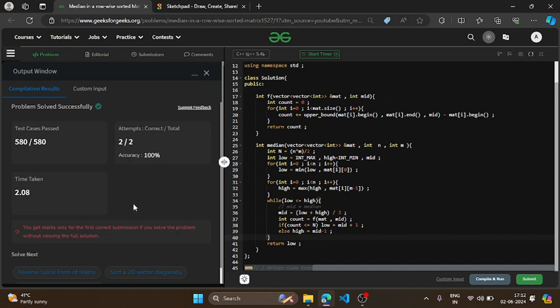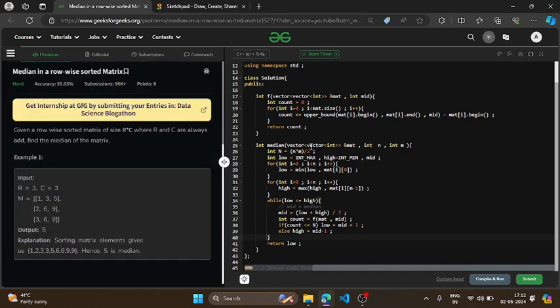Okay, so this was the entire solution of the question. I hope you are clear with the approach for the binary search, and if you have any doubt about the question or any query, or if you missed any concept in the solution, then you can ask in the comment box.